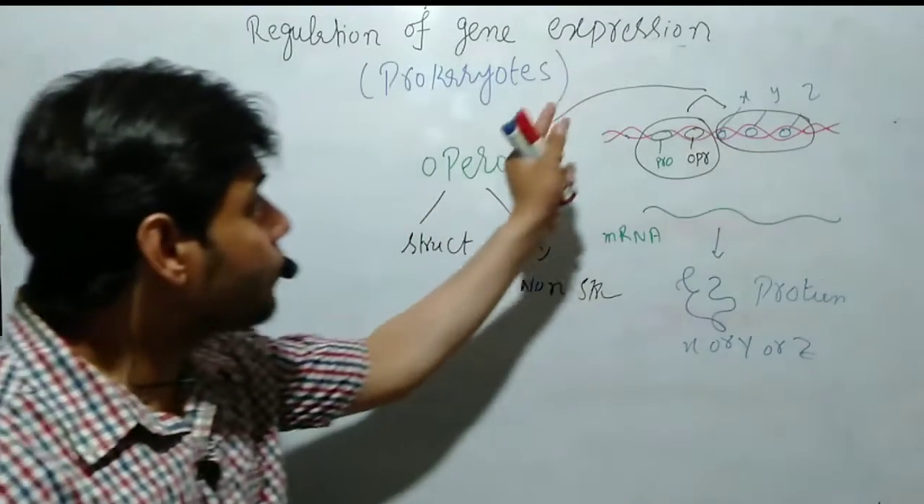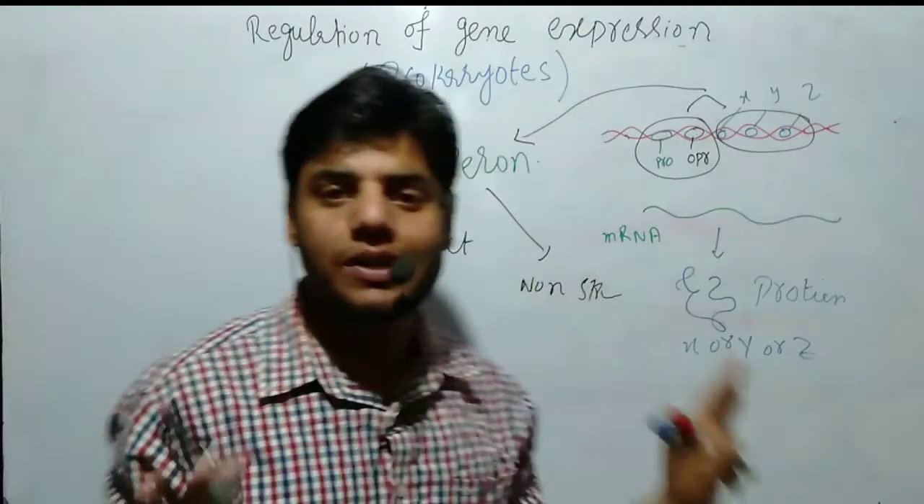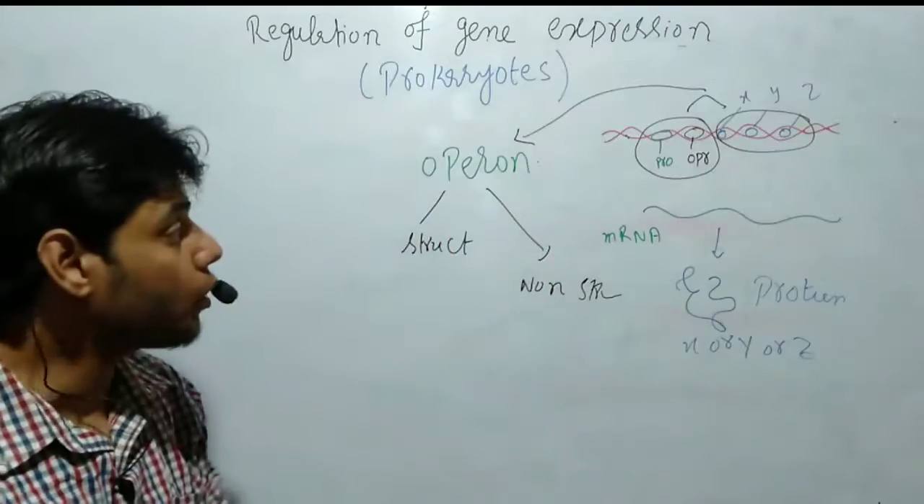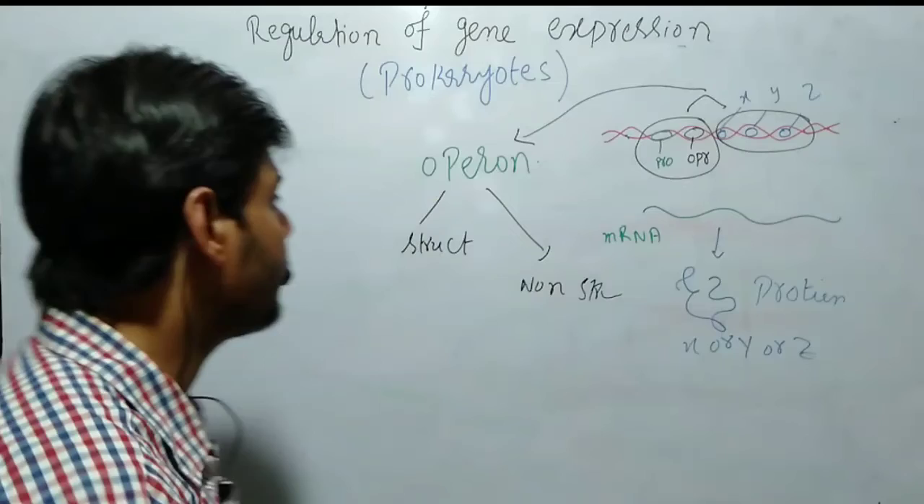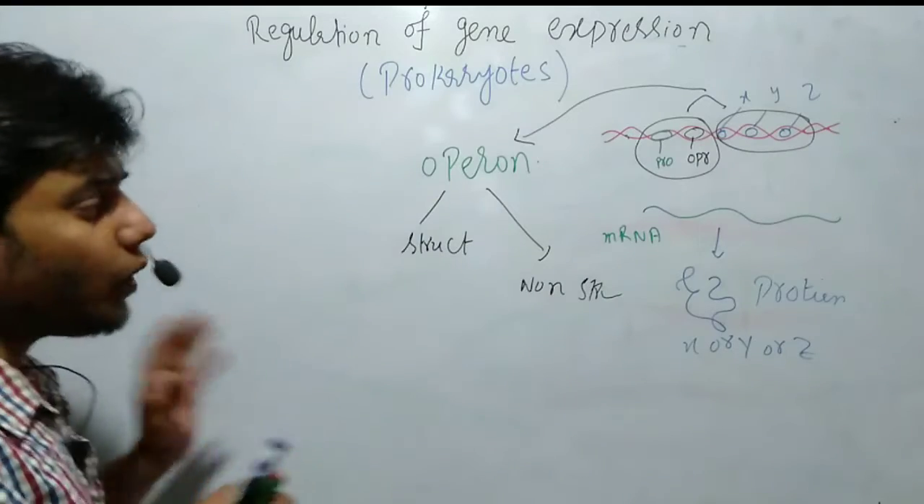In prokaryotes, the operon is very simple, but in eukaryotes, the operon concept is very complicated. So what happens?